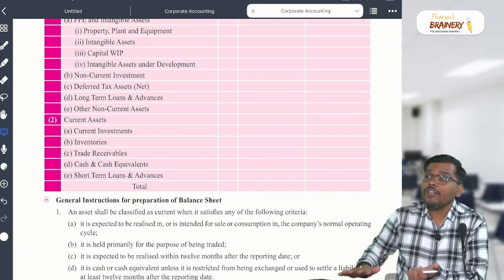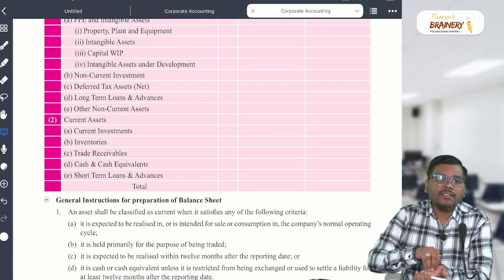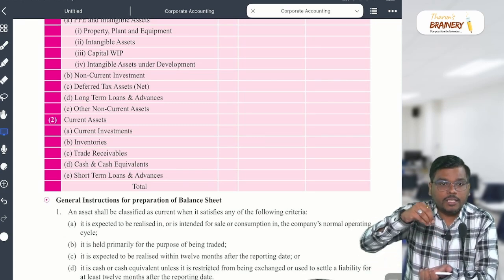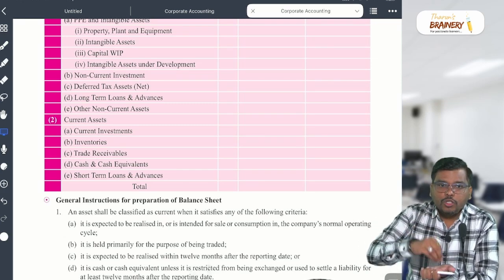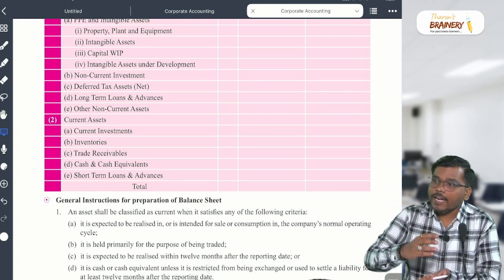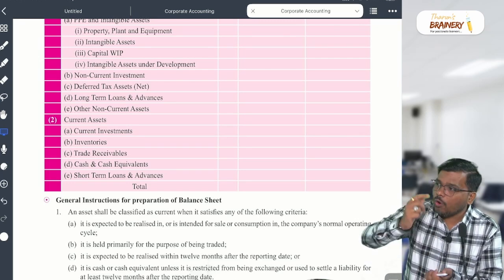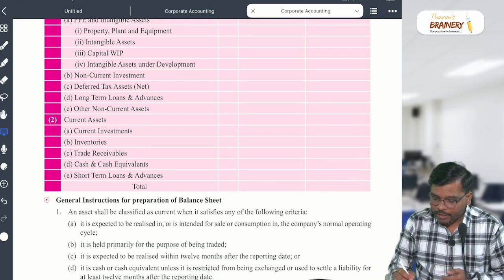If the intention is to hold up to 12 months, we classify that investment as a current investment. And if the intention is to hold more than 12 months, where does it go?